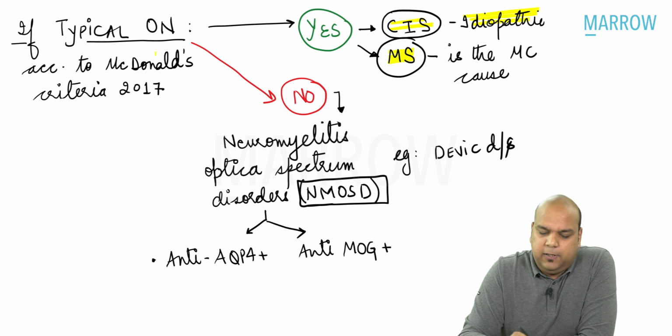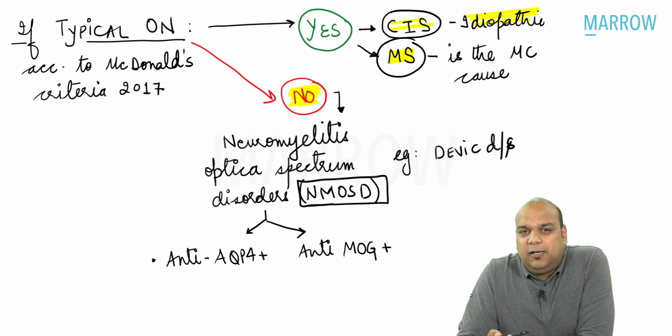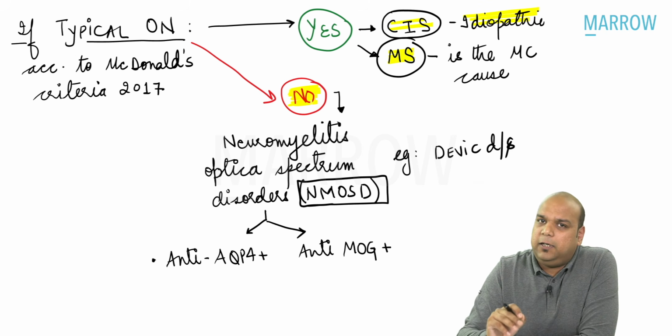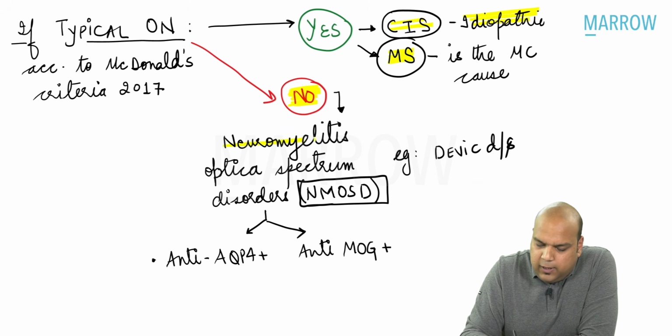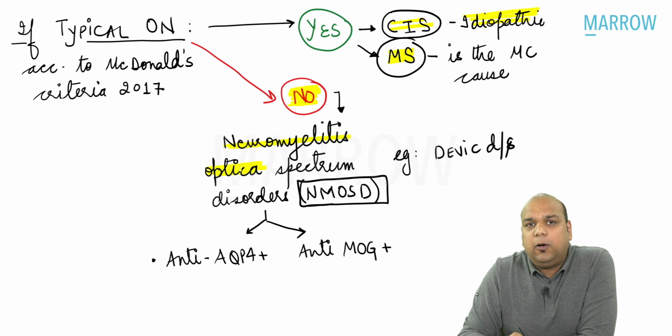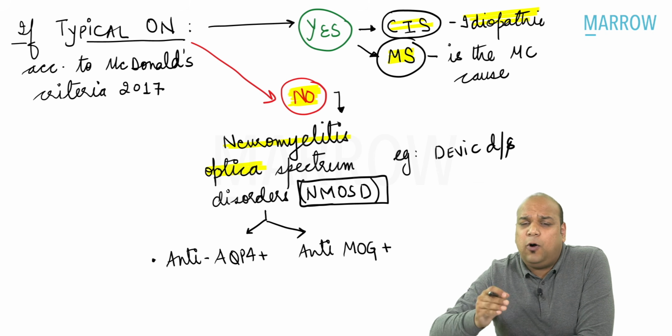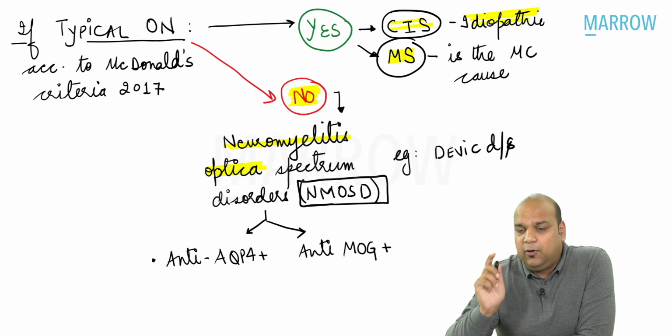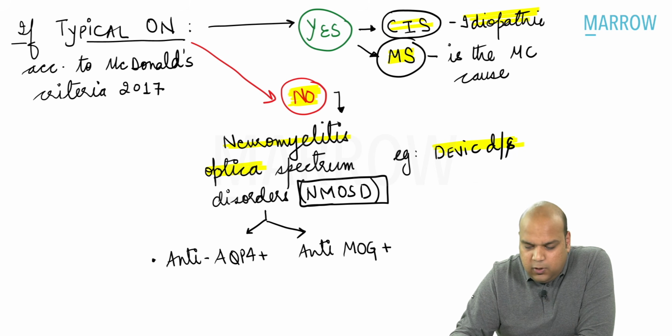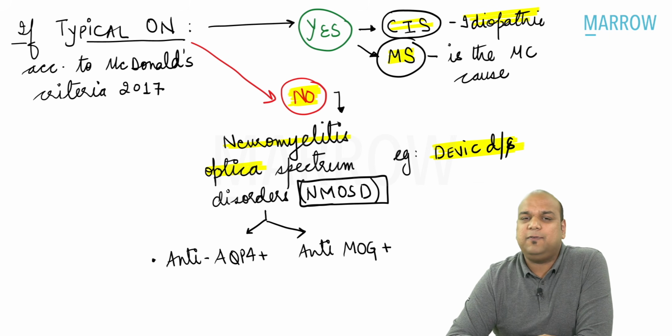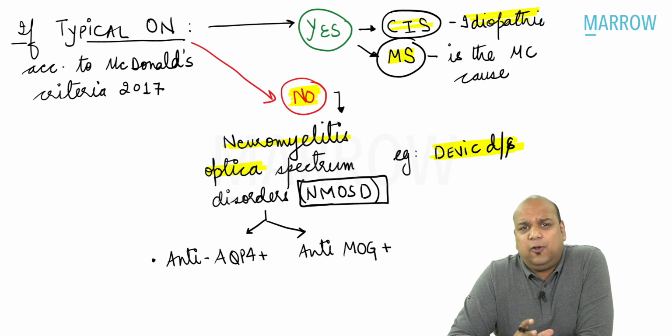But if it is not typical optic neuritis, if the answer is no, everybody, if it is lacking the characteristic typical clinical features along with the characteristic MRI lesions, then we say it is an atypical optic neuritis, and these disorders are known as neuromyelitis optica, or better known as NMOSD, neuromyelitis optica spectrum disorders. One of the examples, if you have read the lectures, I have told you, is Devic's disease, everybody. This is one of the NMOSD group of diseases. This is a very rare group of disorders. But to diagnose this, we know that we will find two things, everybody: anti-MOG antibodies and anti-aquaporin 4 antibodies.